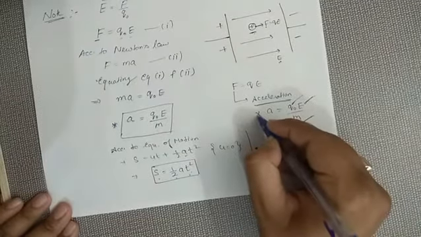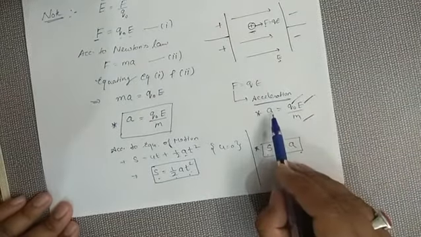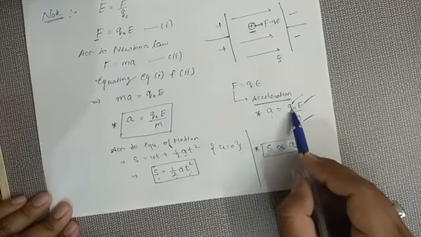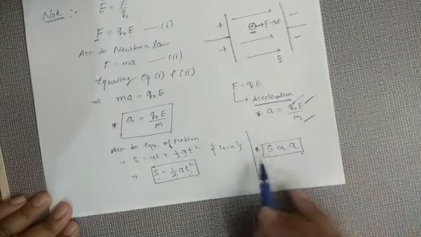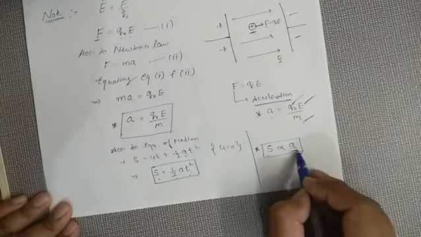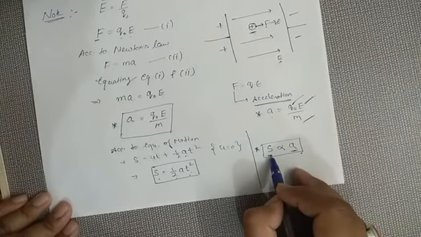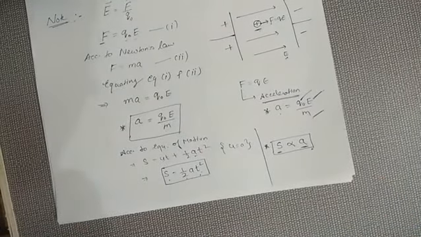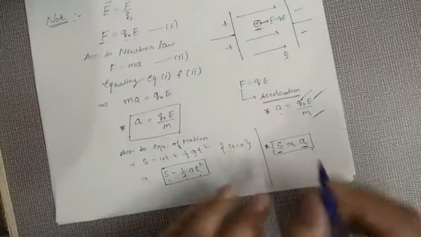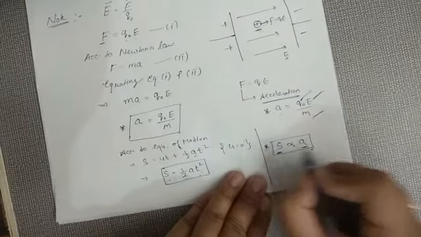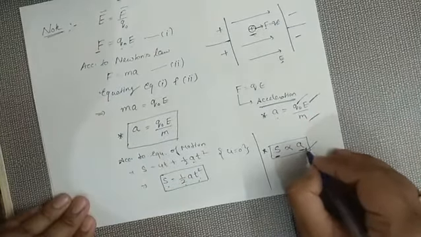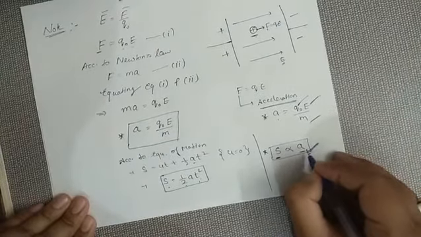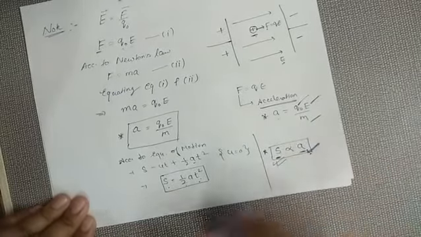Just keep in mind these two formulas. In order to find the acceleration, use Q naught times E by m, and the higher the acceleration, the higher will be the displacement of the particle. Many times questions are asked about which particle will suffer more displacement. So in order to find the displacement, you need to find the acceleration. The higher the value of acceleration, the more will be the displacement of the particle.